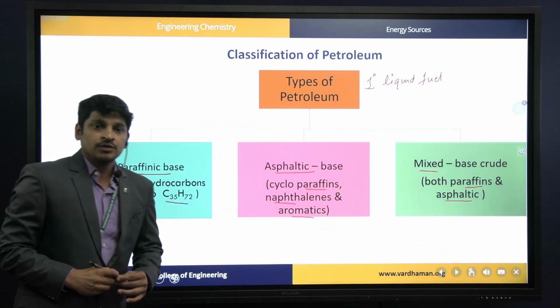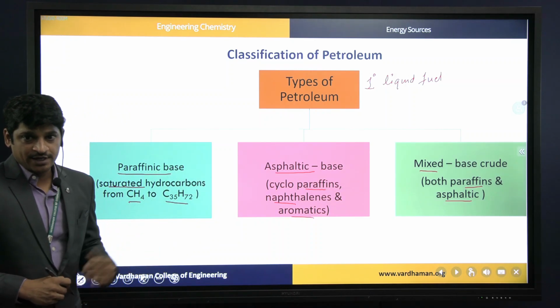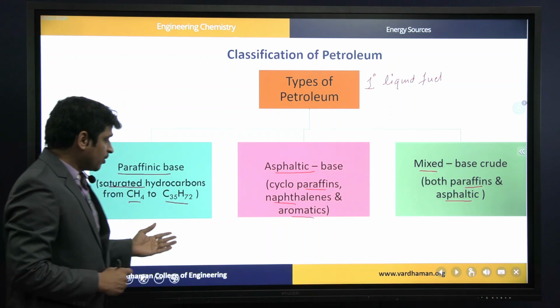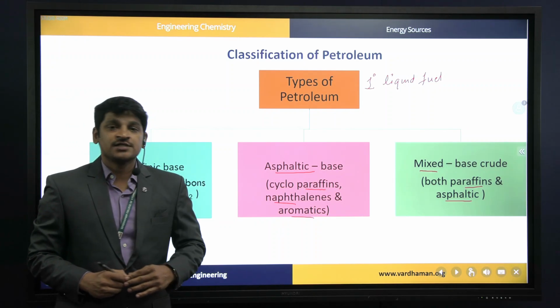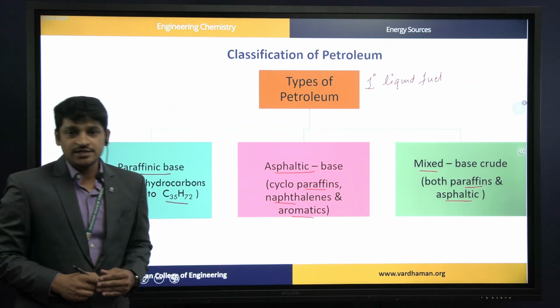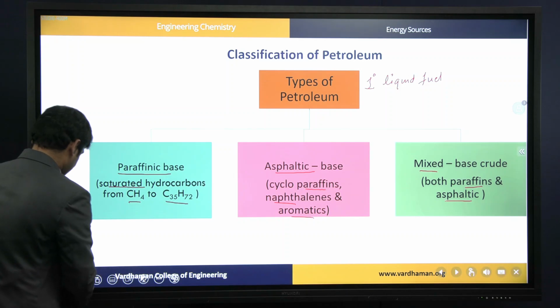So based on the hydrocarbons present, they are classified into three types: paraffinic base, asphaltic base and mixed base. Paraffins contain saturated hydrocarbons, the asphaltic base contains cycloparaffins, naphthalenes and aromatics, and the mixed base contains a mixture of the two.